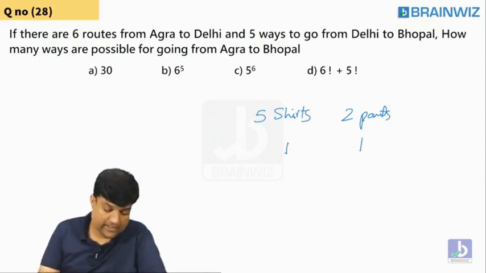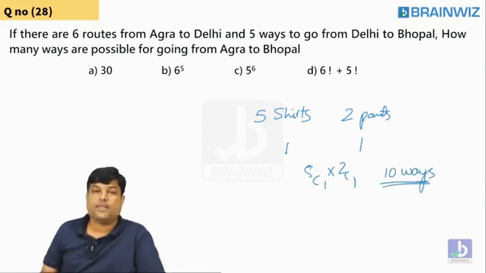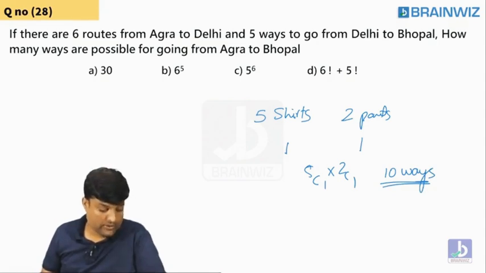So as Bikram says, everybody says 5C1 into 2C1. That's 10 ways. People give these kinds of questions to you. Following everybody? Yes or no? That's good. Clear? Now, let's try to move forward, guys.